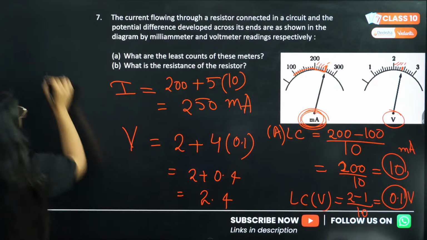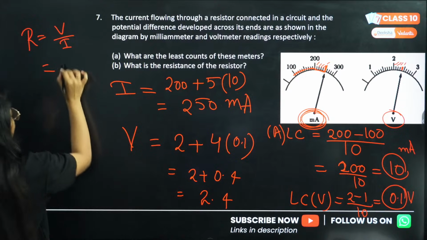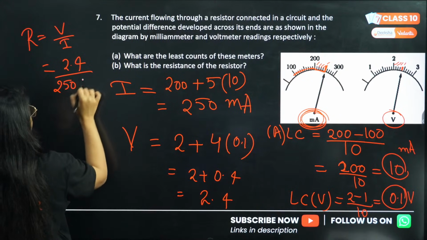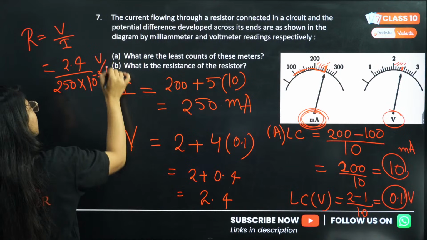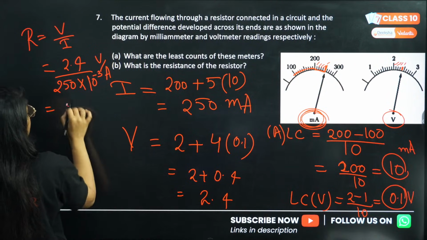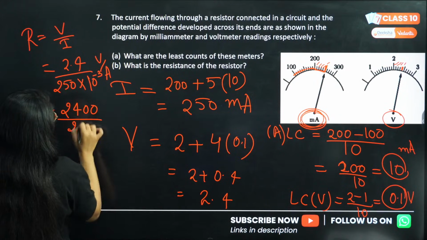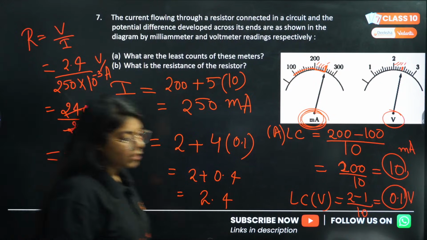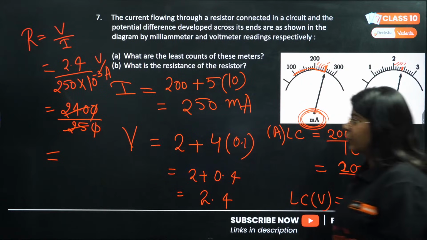Correct? Now R will simply be V divided by I. V is nothing but 2.4 volt and this is 250, but it's milliampere. So 10 raised to power minus 3 voltage by ampere. Now you can just solve this. This will be 2400 divided by 250, and if you solve this, what will you get? You will get something around 9.6.